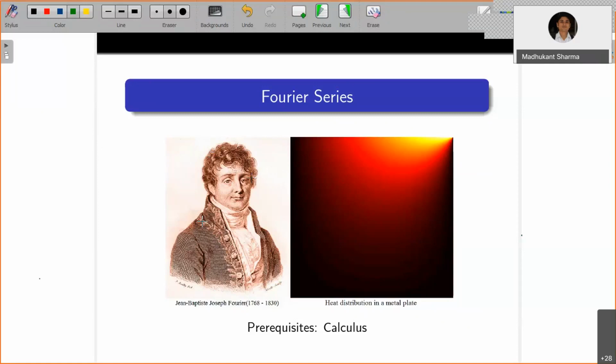Until that time, no general solution was known to the heat equation in the general case. He proposed that the solution can be represented as a Fourier series.